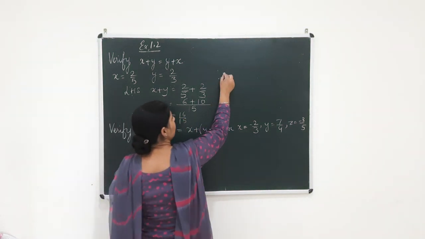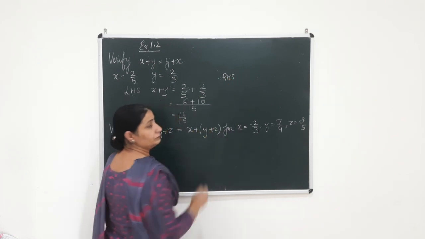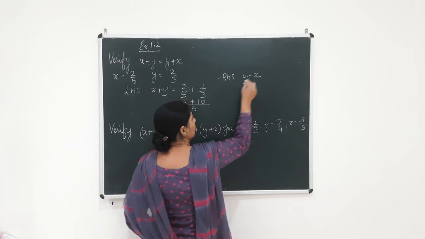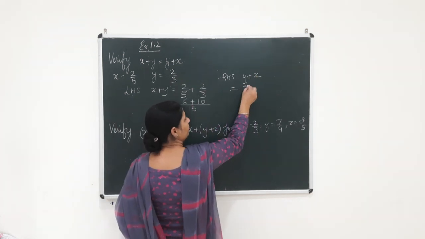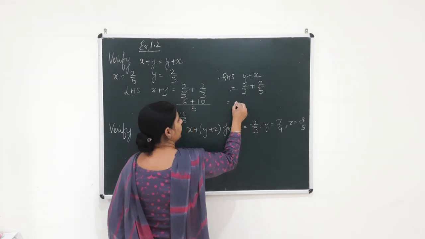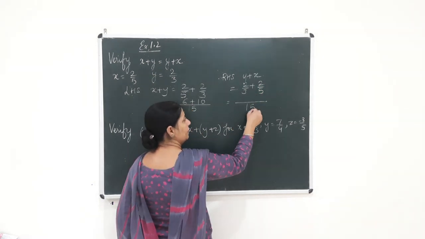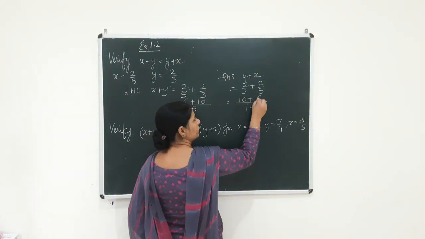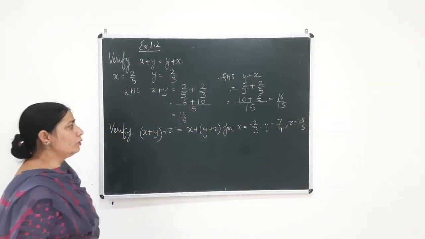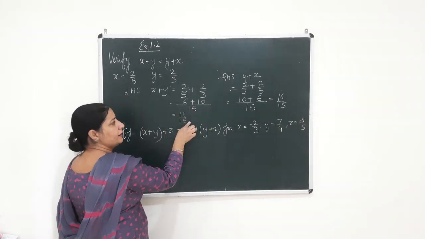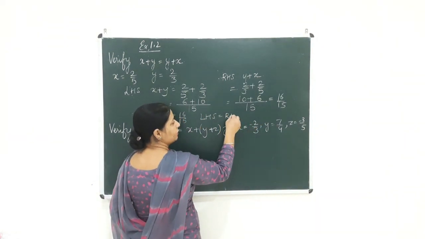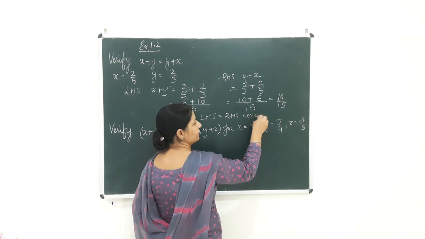Now I will take the right hand side. What is my right hand side? My right hand side is y plus x. What is my y? Y is 2 by 3. What is my x? That is equal to 2 by 5. When I take the LCM, again 3 5s are 15, 5 2s are 10, 3 2s are 6. The answer to this also becomes 16 by 15. So what do you see? Whatever is my left hand side, the same is my right hand side. So I will write LHS is equal to RHS, hence verified.